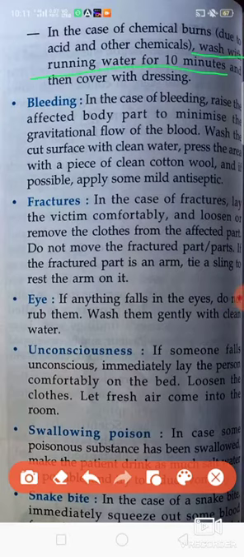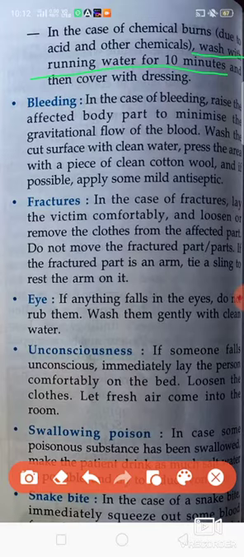A simple example: suppose you are doing any work in the laboratory, and any chemical is thrown on your hand or any part of the body, immediately wash that area with cold water so that you will not get blisters on that area.